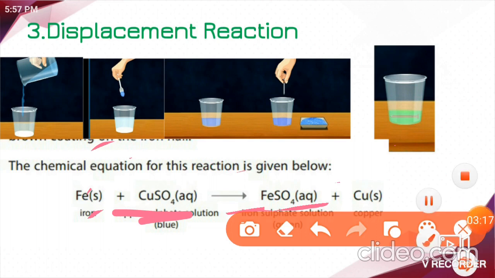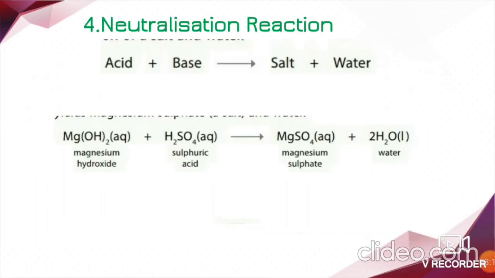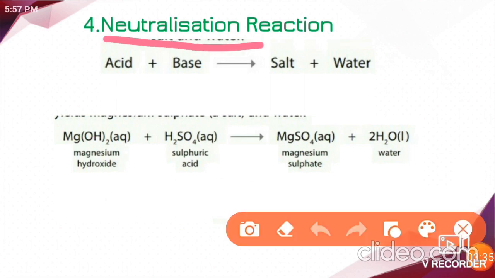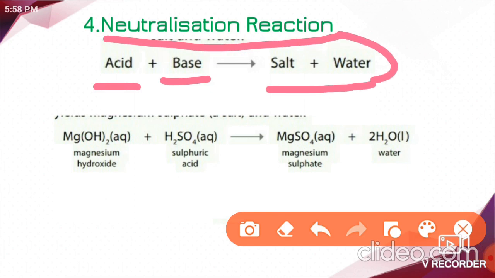Yes. Next, we will see neutralization reaction. What is neutralization reaction? How does it occur, you know? This reaction occurs between acid and base and leads to the formation of salt and water. When acid and base react with each other, they are going to produce what? Salt and water. This is what we call neutralization reaction.